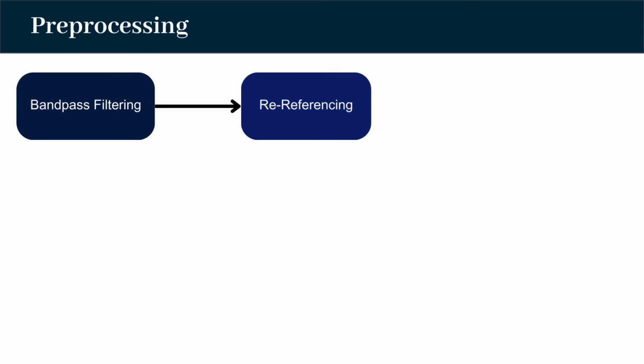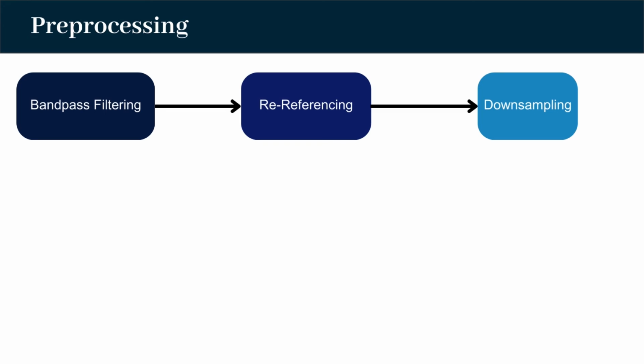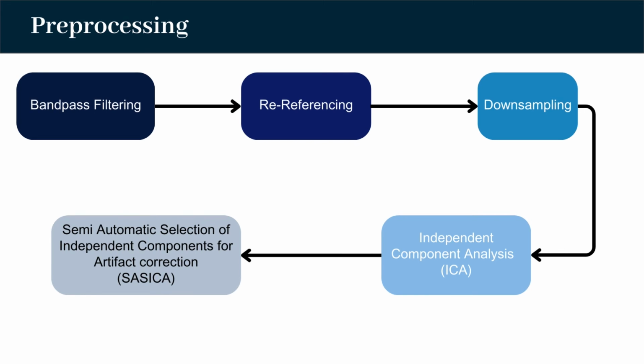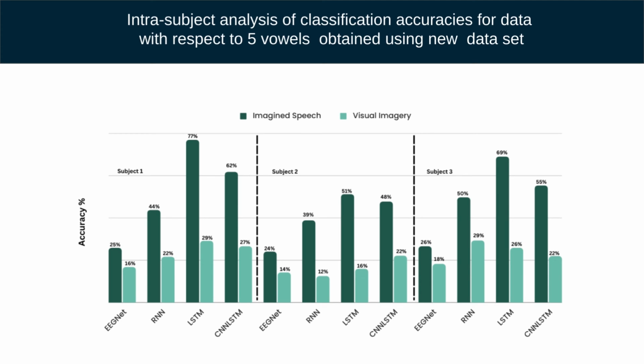In the pre-processing approach, the signal was first filtered using a band-pass filter between 2 to 40 Hz, then the data were re-referenced using common average referencing. After that, the signal was downsampled to 150 Hz, and independent component analysis was performed. Finally, the SOS-ICA method was used to detect and remove the artifacts. After classifying letters for both imagined speech and visualized speech paradigms.